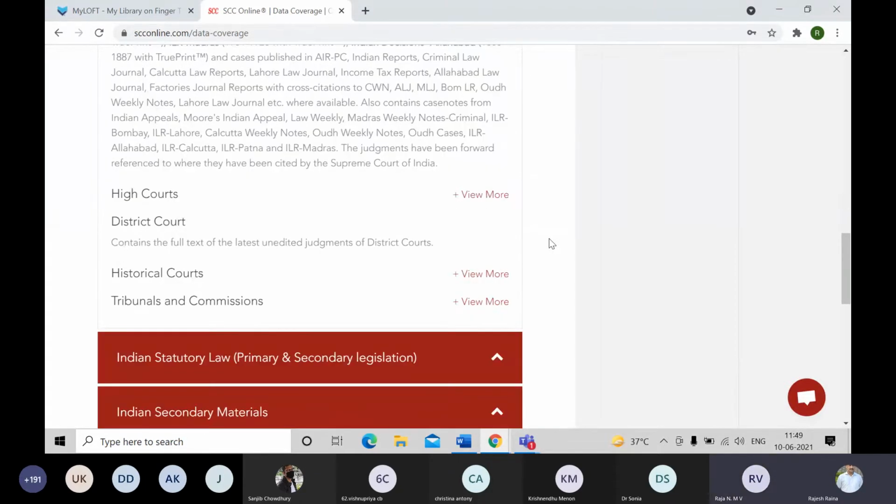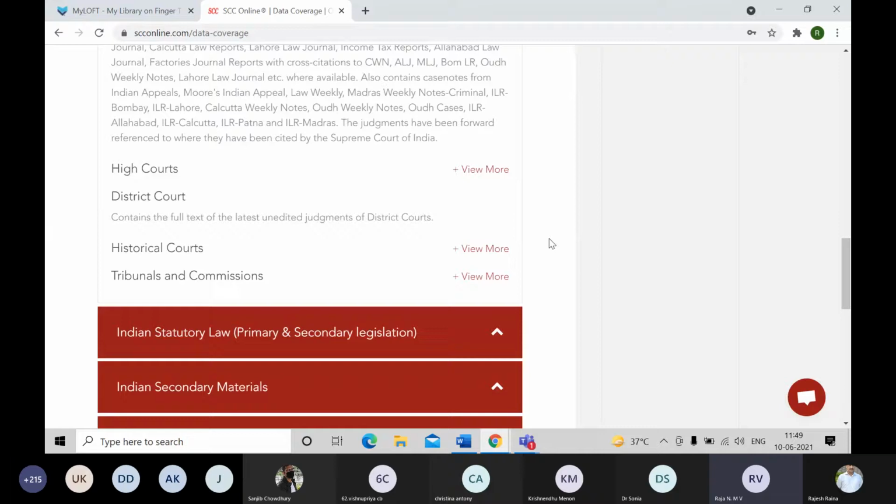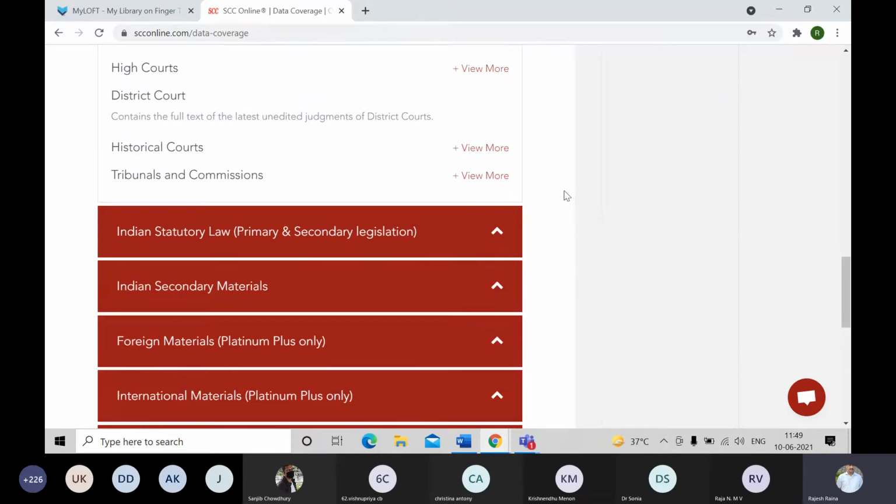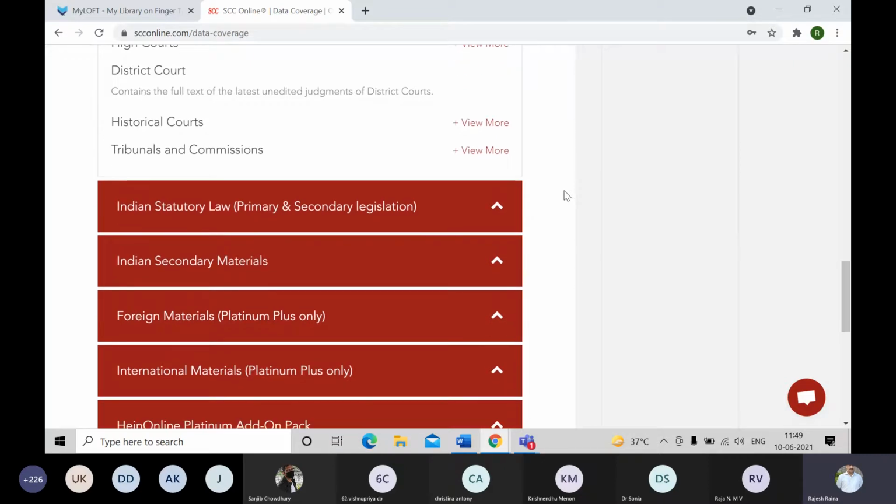Then we have all the high courts. I'd request the participants to mute their mics. And apart from all the high courts, we have some select few district courts also. Those are very important or landmark judgments in district court. Then we have the historical courts prior to independence, that also is being covered here in your SCC Online section. Then we have various tribunals like TDSAT, ITAT, IPAB, CLAT, TRI, APTEL, and a lot many.